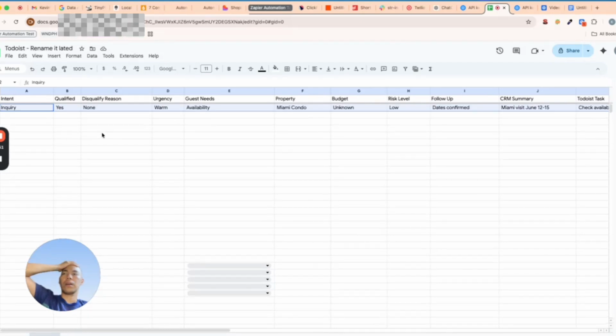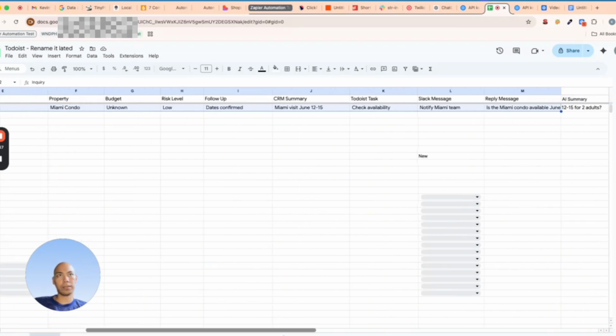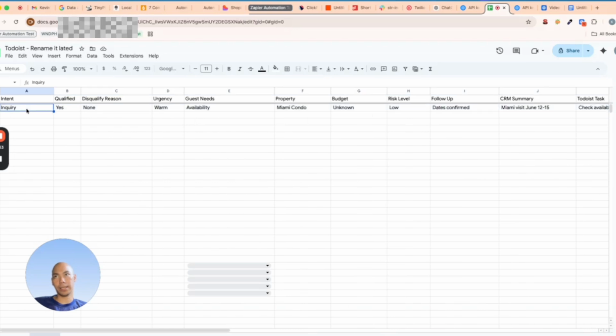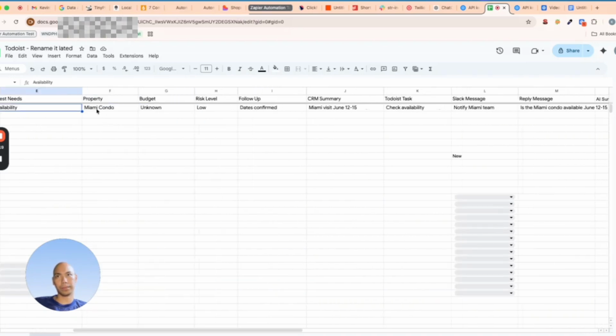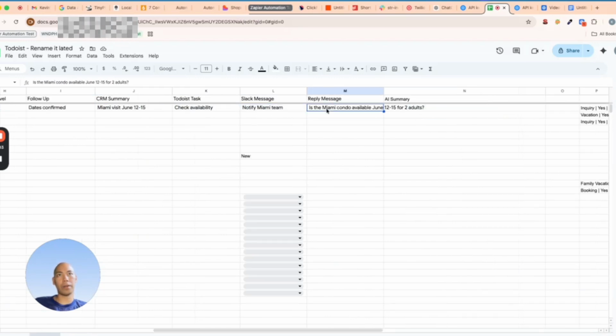Okay guys, so the data was successfully extracted based on the inquiry we sent through WhatsApp. It was already organized by column based on the criteria we asked ChatGPT to do. Did the customer pass the qualification? Yes. Disqualify reason? None. Urgency? Warm. Guest needs availability. Property: Miami condo. We have budget unknown, risk level low, and so on. So the response of our AI is the Miami condo available for 2 adults.